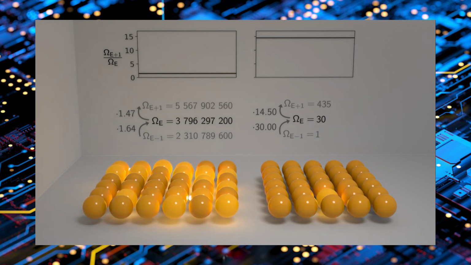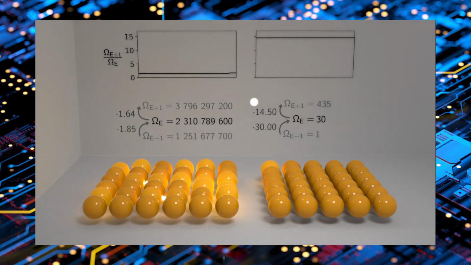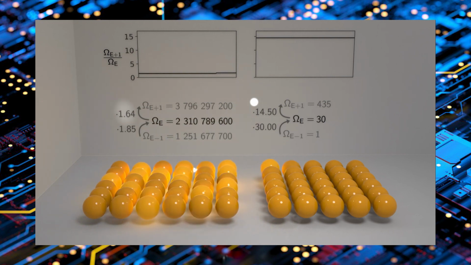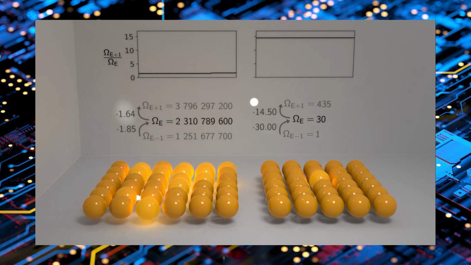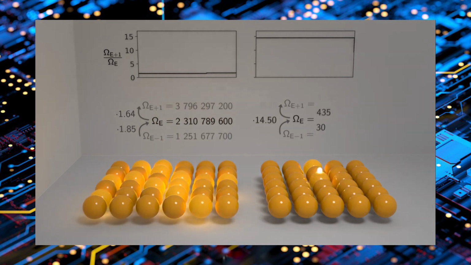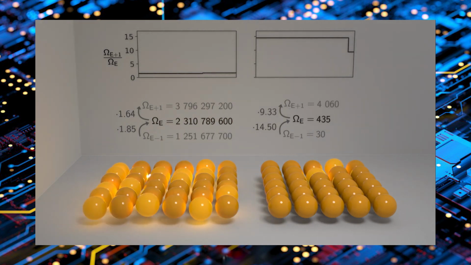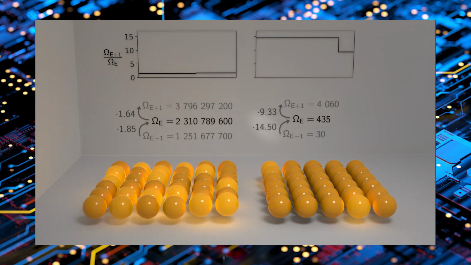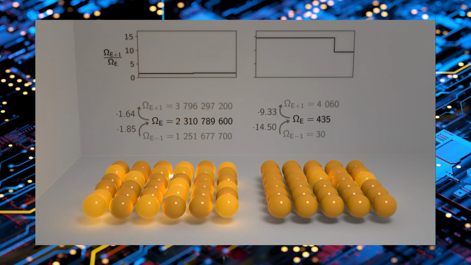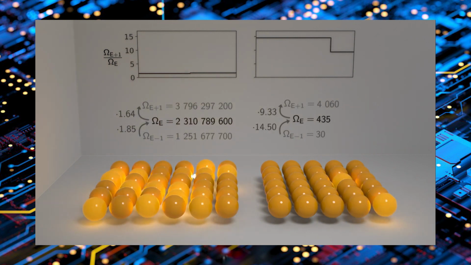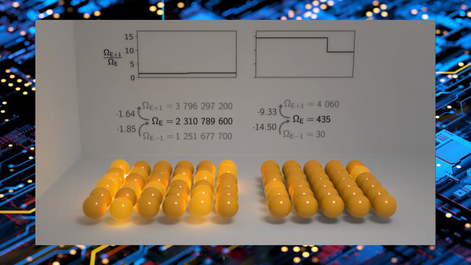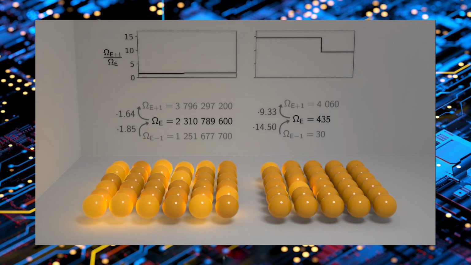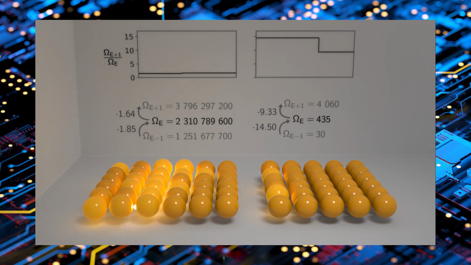Okay, now if we take out another unit of energy from the left part, the number of possibilities is again reduced. This time we lost a factor of 1.64. But if we add this unit of energy to the right part, the number of possibilities is again increased, this time by a factor of 14.5. So overall, we again increased the number of possibilities. We gained more on the right compared to what we lost on the left. But surely this can't go on forever. At some point, energy has to stop moving predominantly to the right.